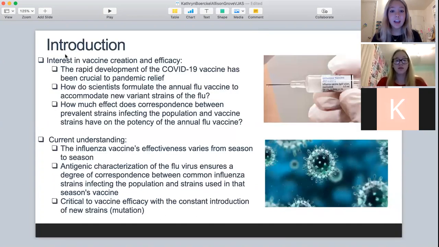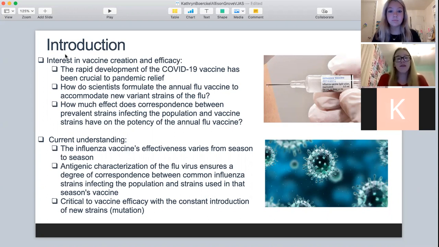We became interested in vaccine creation as the rapid development of the COVID-19 vaccine has been crucial to pandemic relief. With new variants of COVID consistently arising, we became curious as to how influenza is controlled while also facing constant emergence of new variants, and how exactly do scientists formulate the annual flu vaccine to accommodate new variant strains of the flu? In considering the vast number of influenza strains circulating the population, how much does the effect of correspondence between prevalent strains infecting the population and vaccine strains have on the potency of the annual flu vaccine?